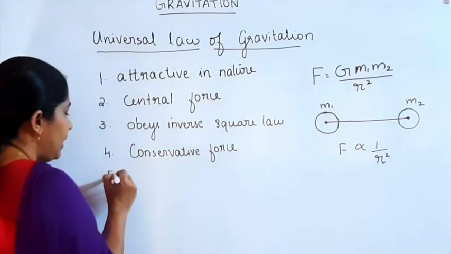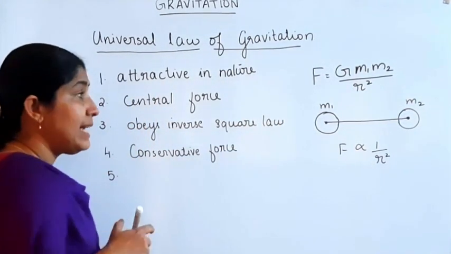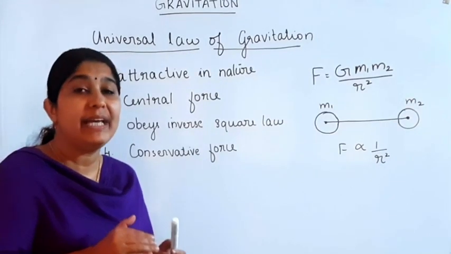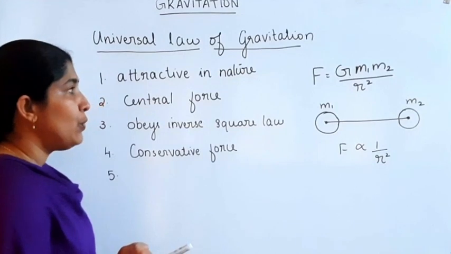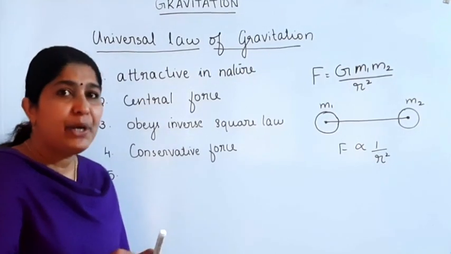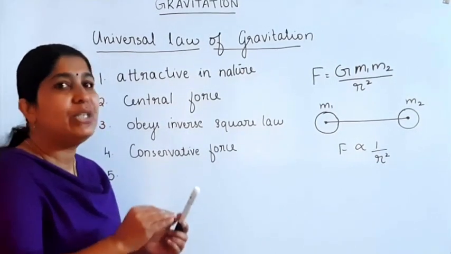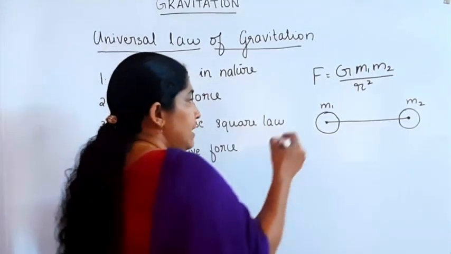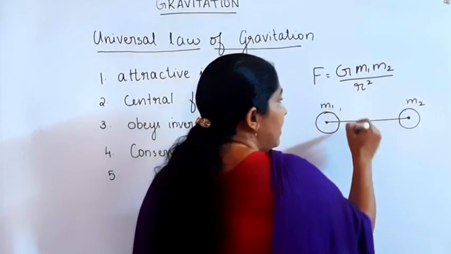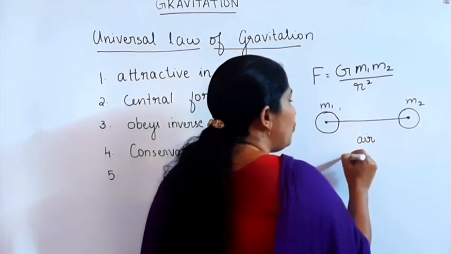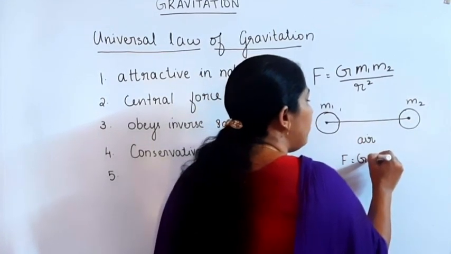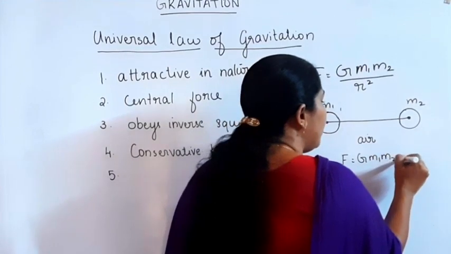Then the fifth point is that this force is independent of the medium in between the two bodies. Suppose the medium in between them is air. Then gravitational force F is equal to G into M1 M2 divided by R square.